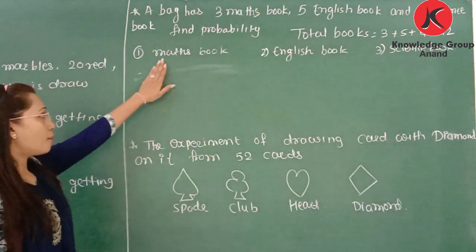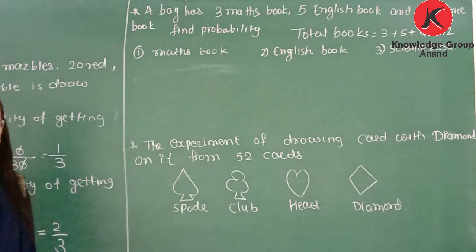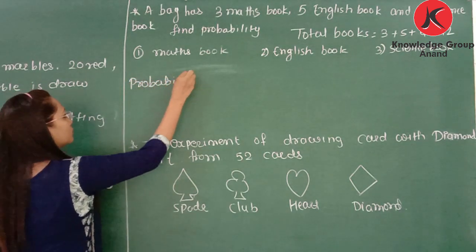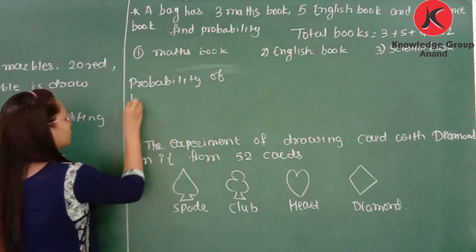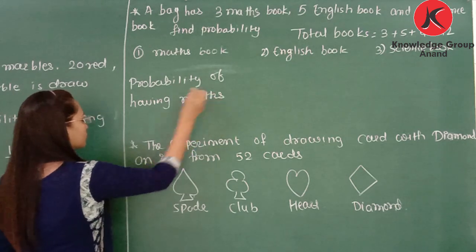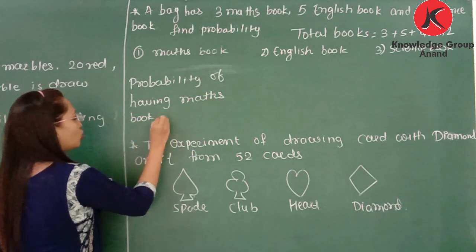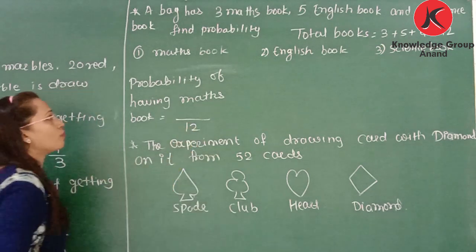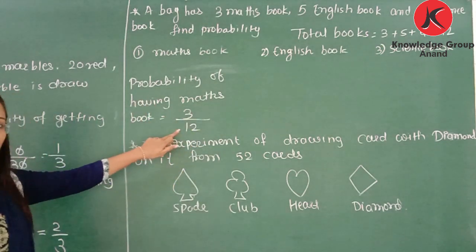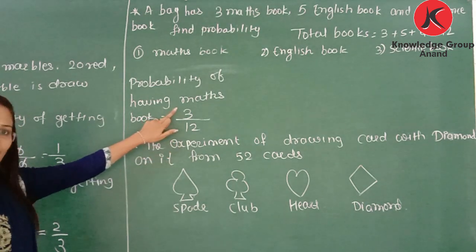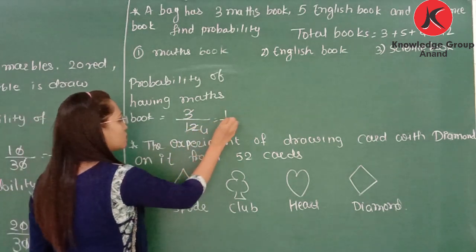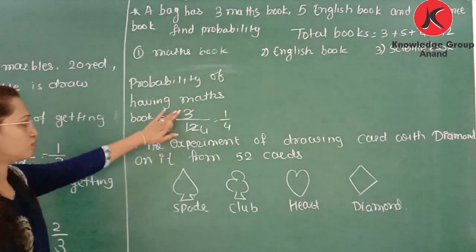From that, having the maths book, the maths books are 3. So 3 by 12 is the probability of picking a maths book from the bag. You can cancel out this. So it is 1 by 4. Or you can leave it as 3 by 12.